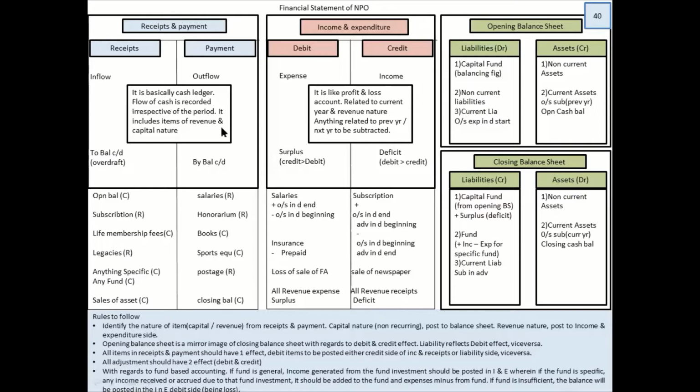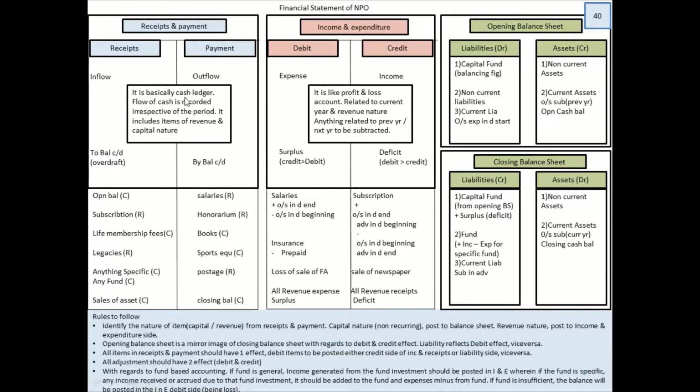You will get a question where you will find receipts and payment. You have to analyze, scrutinize it, and based on that, you have to post it in income and expenditure and balance sheet. Last year in sole proprietor, you got a trial balance. This year in non-profit, you will not be given a trial balance but receipts and payment. I can define it in a very simple word. It is nothing but your cash ledger. The debit side is the cash coming in, credit side is the cash going out.